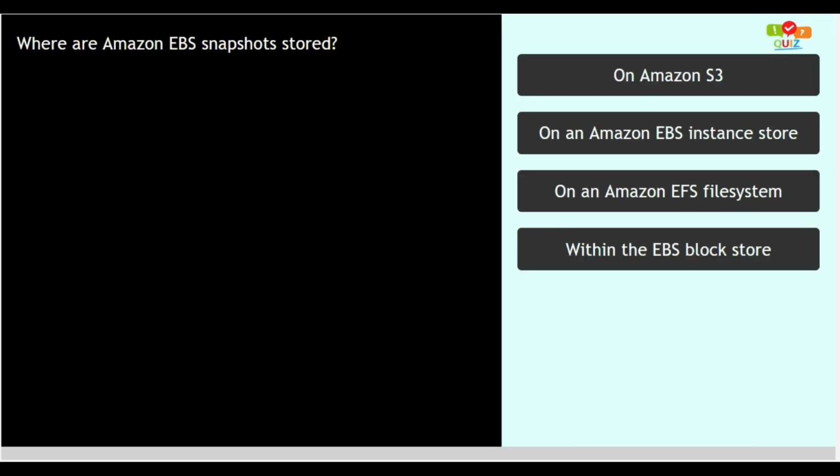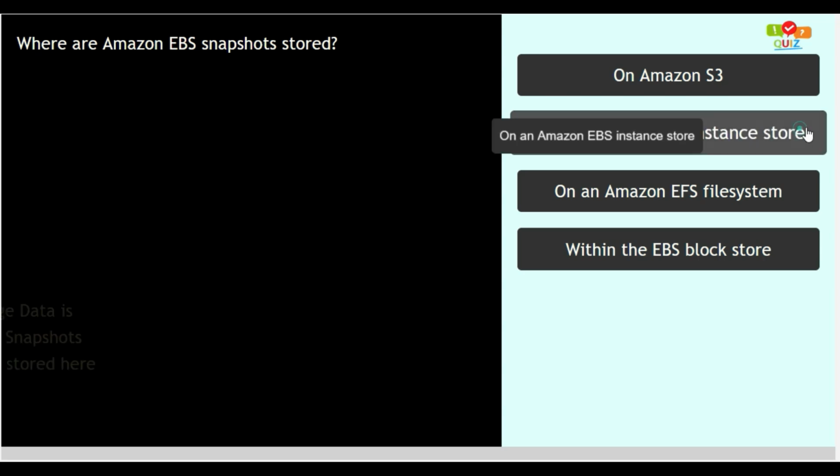Where are the Amazon EBS snapshots stored? There are 4 options on the screen. This is option number 1, this is option number 2, this is option number 3, and this is option number 4. You have 10 seconds to answer the question. Your timer starts now. Time up. Now let us analyze the options.